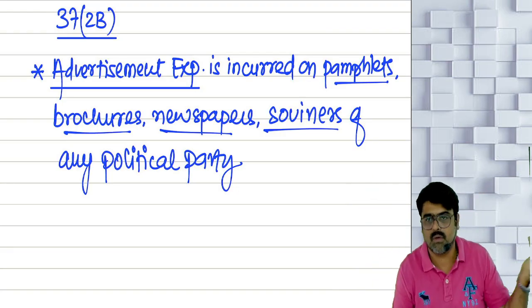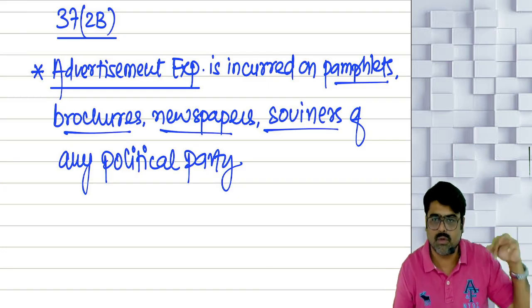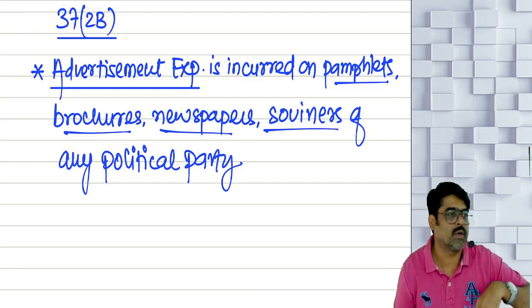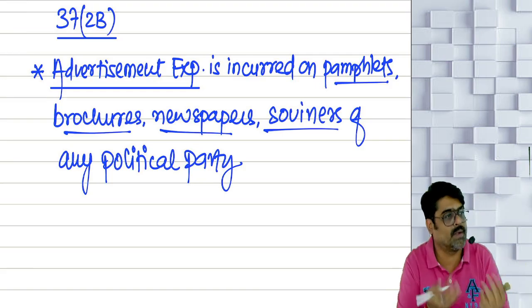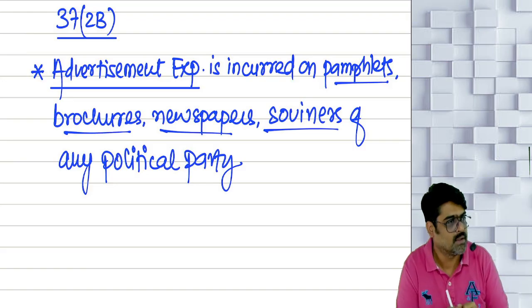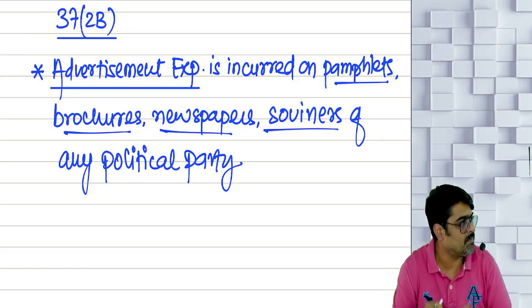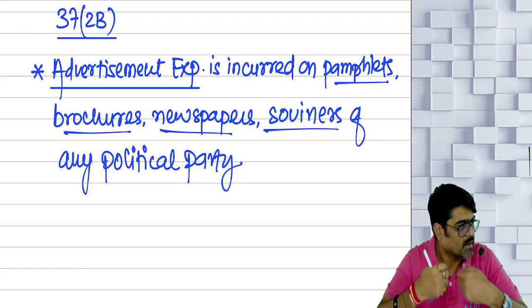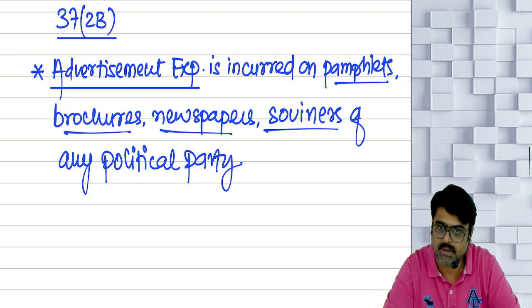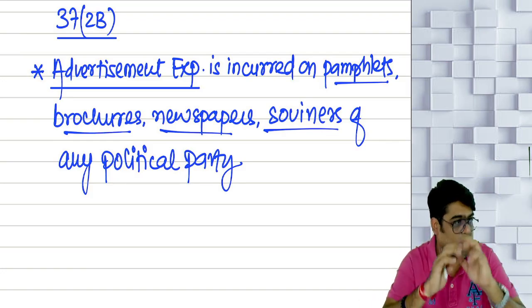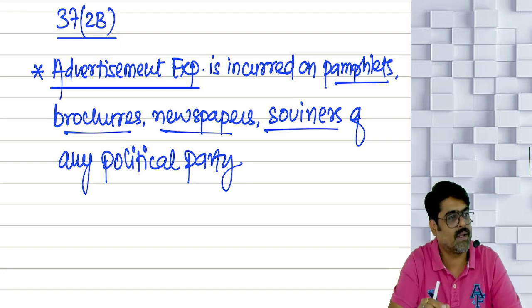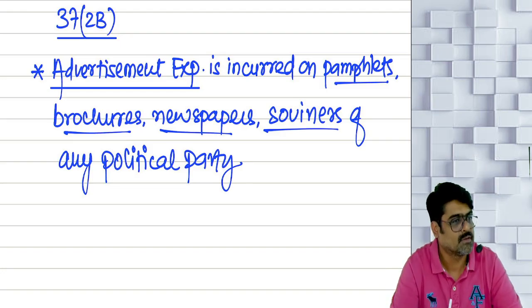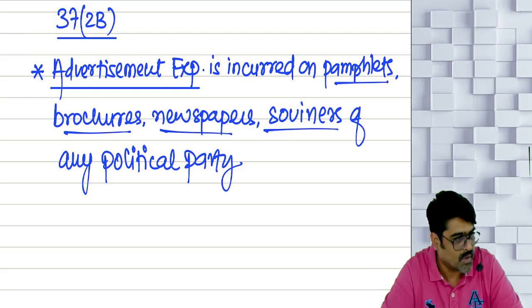Elections are coming, so he told me to give a donation to the political party. I said, no, I will not give money, tell me what is to be done. So he said, get these many pamphlets and brochures of the political party printed, or get these many pens or keychains for the political party.